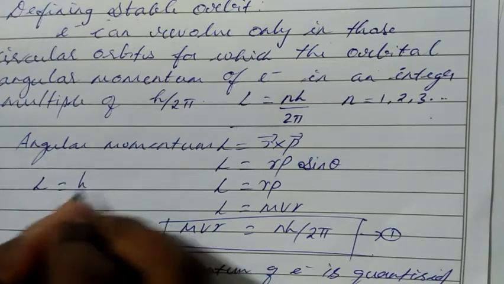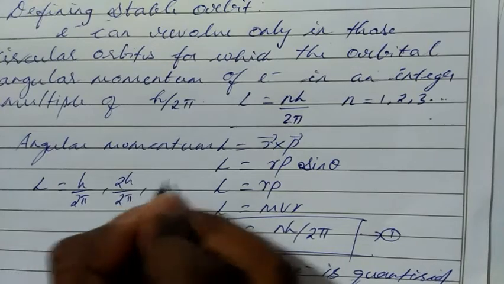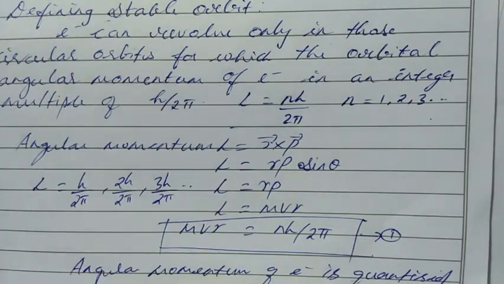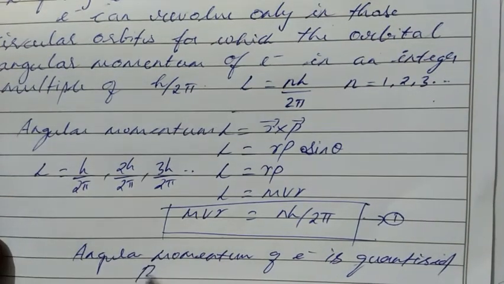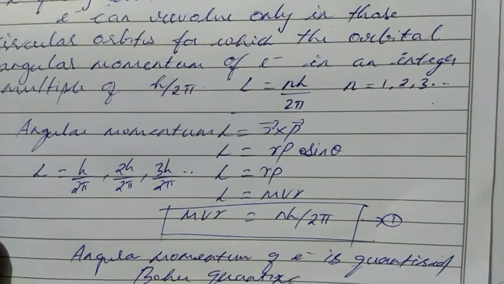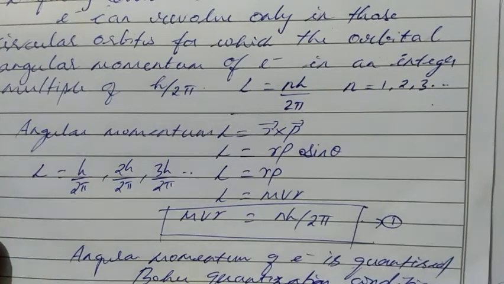So 1h by 2 pi, then 2h by 2 pi, 3h by 2 pi. Like that it will be an integer value. And this is known as the Bohr quantization condition.